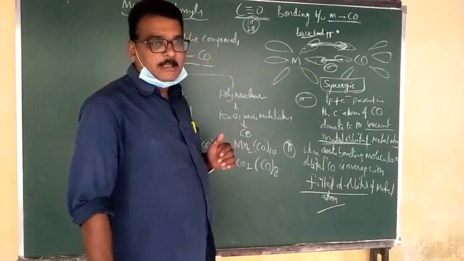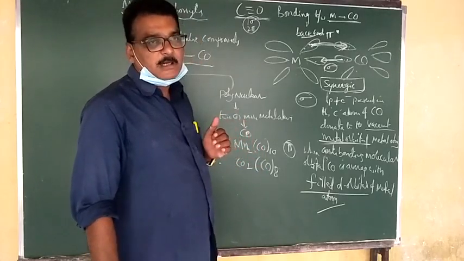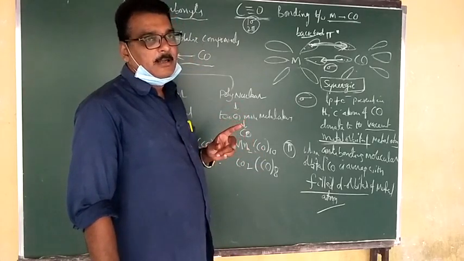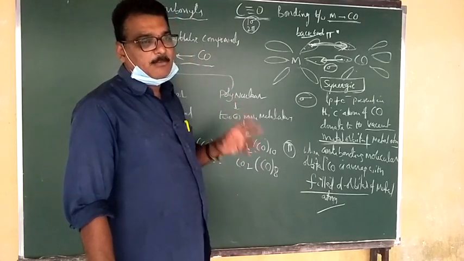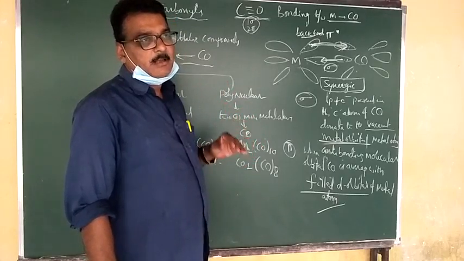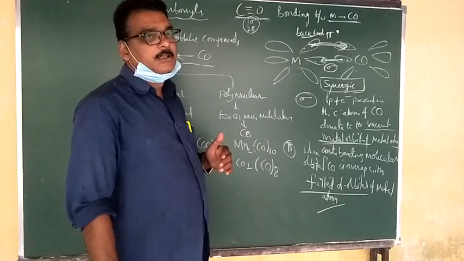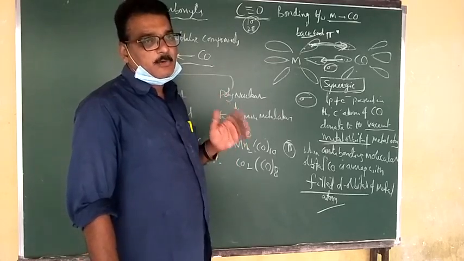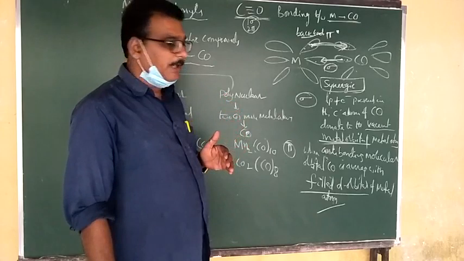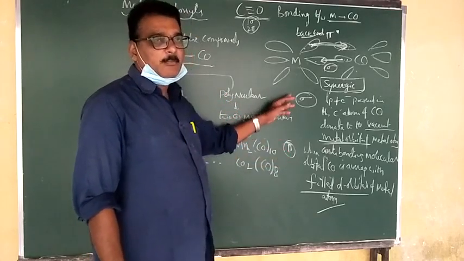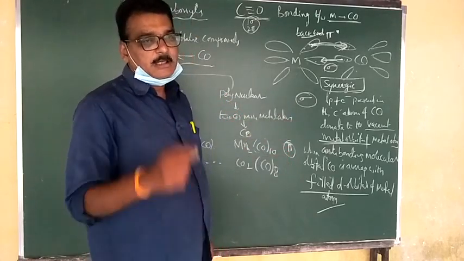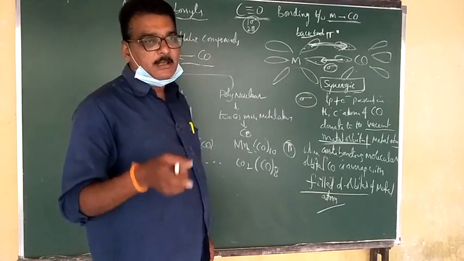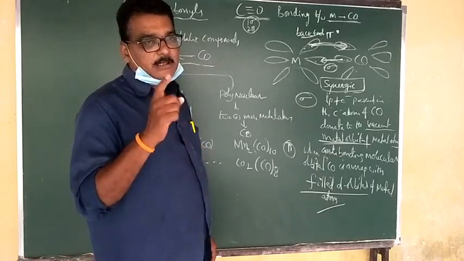This happens only when a metal joins with carbon monoxide, and that effect is called the synergic effect. When a filled d orbital overlaps with an anti-bonding molecular orbital of the carbon monoxide, that back bonding is there. Why? Because the electrons are delocalized from the metal atom to the anti-bonding molecular orbital of the carbon monoxide. That's why it is called back bonding. So a sigma and a pi bond are formed. How is the bond formed between the metal and the carbon monoxide? One is called the sigma bond, the second is called the pi bond.